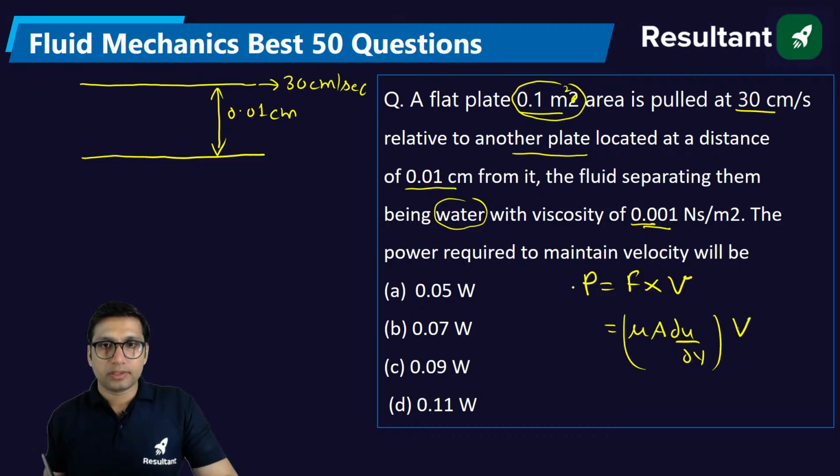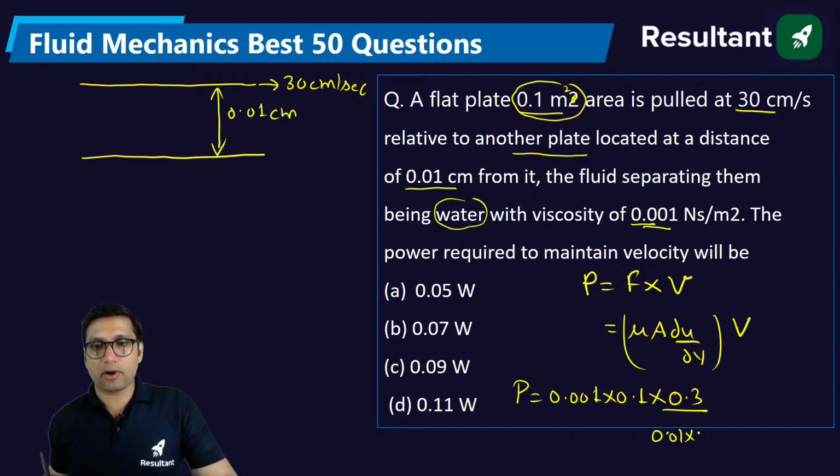In this question, mu is already given, so power will be equal to mu is 0.001, area is 0.1, into du is 0.3, dy is 0.01 into 10 power minus 2, into v, velocity is 0.3. Solve it, you will get the value of the answer. The value of power will be 0.09 watt.